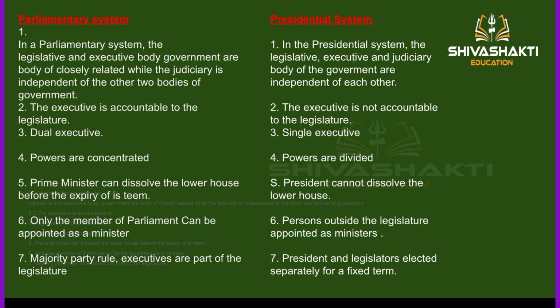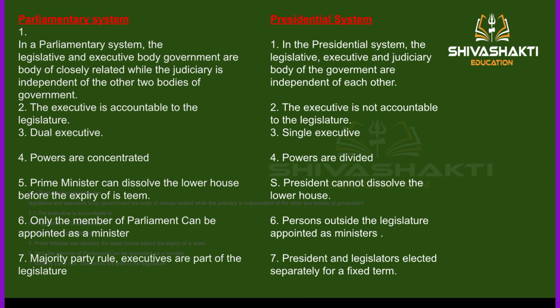When we come to the second point, the executive is accountable to the legislature. The executive is accountable to the legislature, जो कि इंडिया में ही है. यहाँ पे सिंपल ही यही बात है कि हमने आपको इलेक्ट किया है, then definitely you are accountable to us, you are accountable for your work. Similarly, in the presidential system, the executive is not accountable to the legislature. In the parliamentary system, dual executive is found, but in the presidential system, single executive is found. In the parliamentary system, powers are concentrated, but in the presidential system, powers are divided.